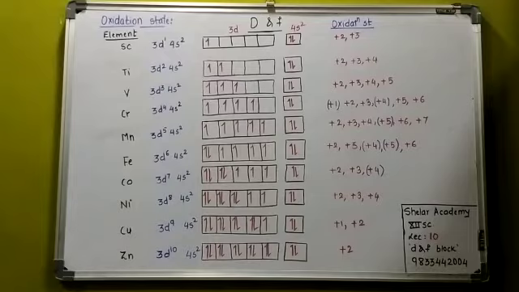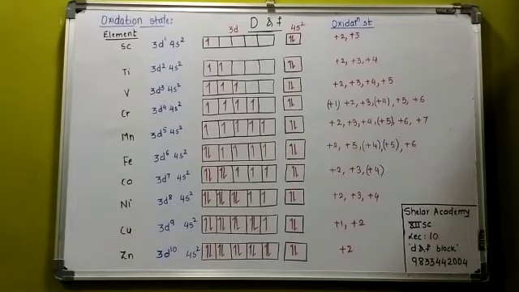Such types of questions may be asked, depending on the electronic configuration, which determines the oxidation state. Again, among the variable oxidation states of iron, Fe3+ is more stable. See the electronic configuration. Fe3+ means it is achieving the half filled electronic configuration, which has extra stability. That is the only reason for it.